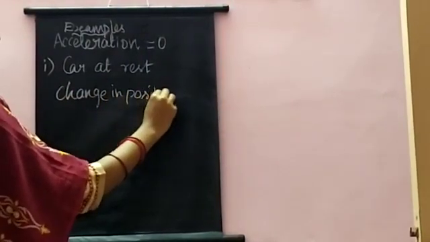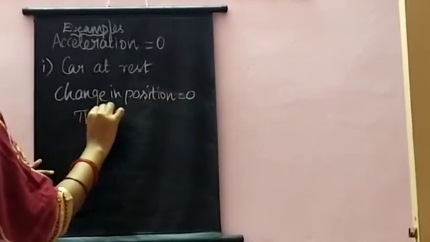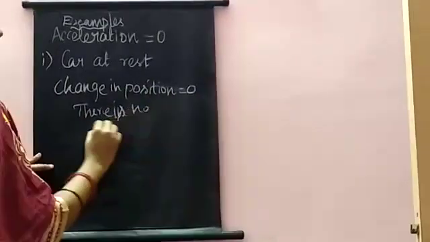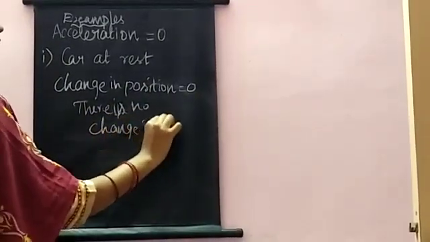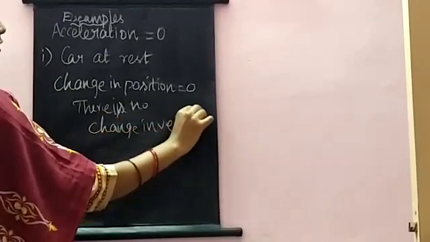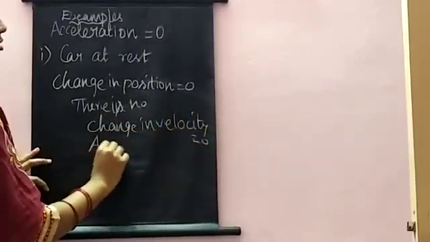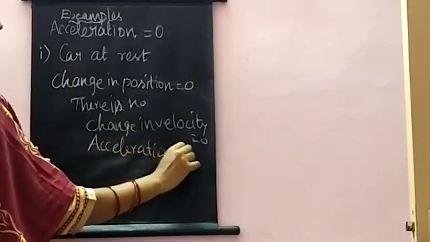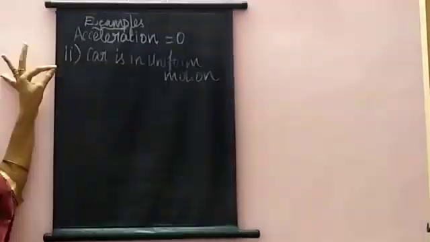So if the change in position is 0, there is no change in velocity also. The magnitude of acceleration is also 0. If the body is at rest, the acceleration becomes 0.